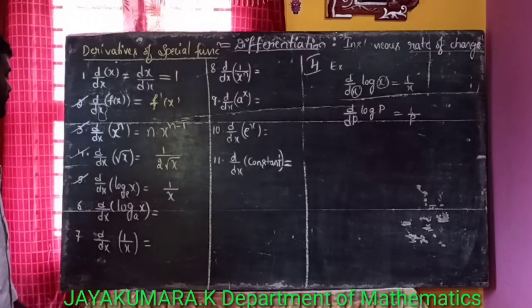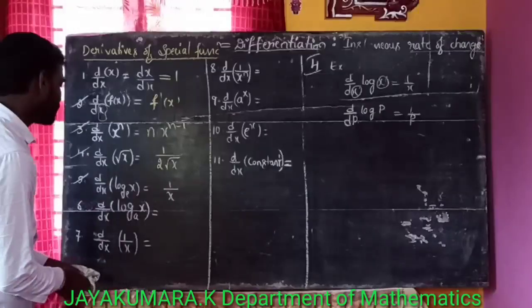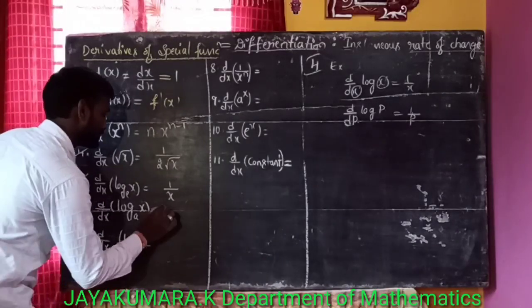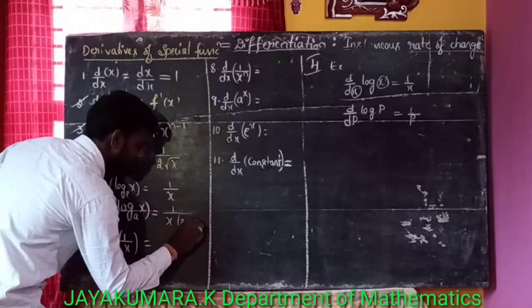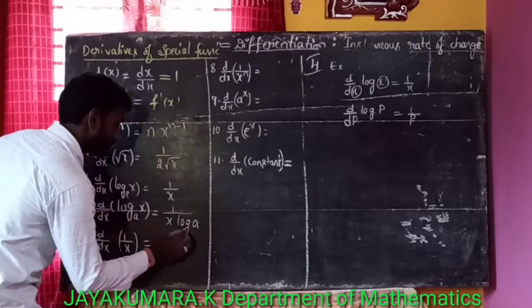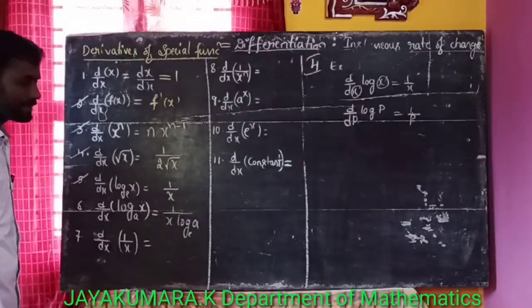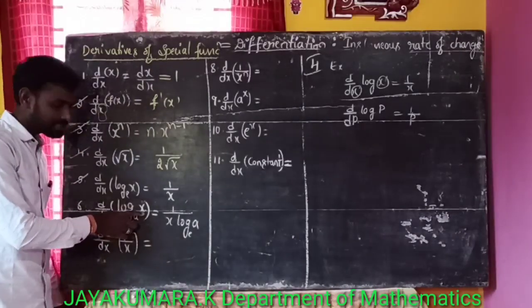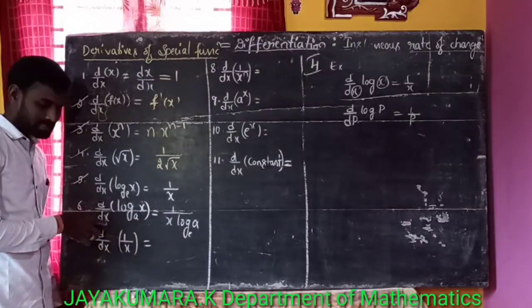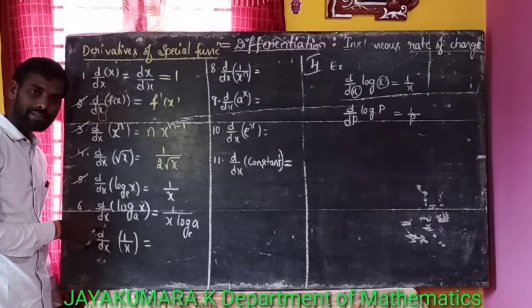Next, d by dx of log x for the base a is 1 by x log a. Here the function is in terms of x, differentiated with respect to x.